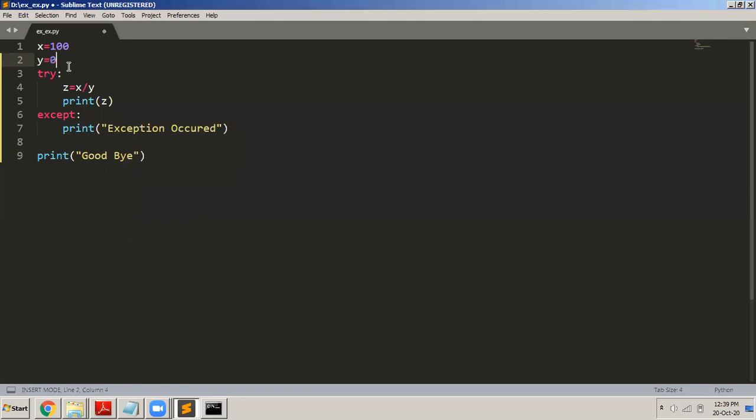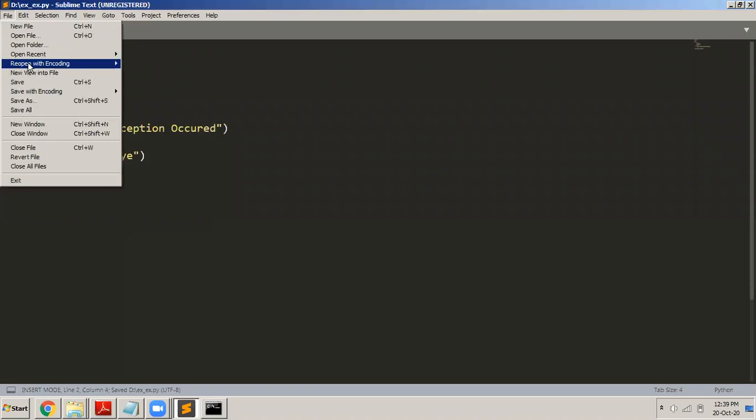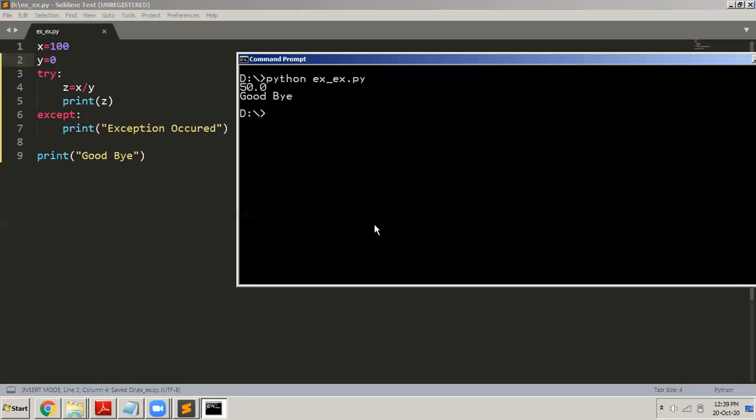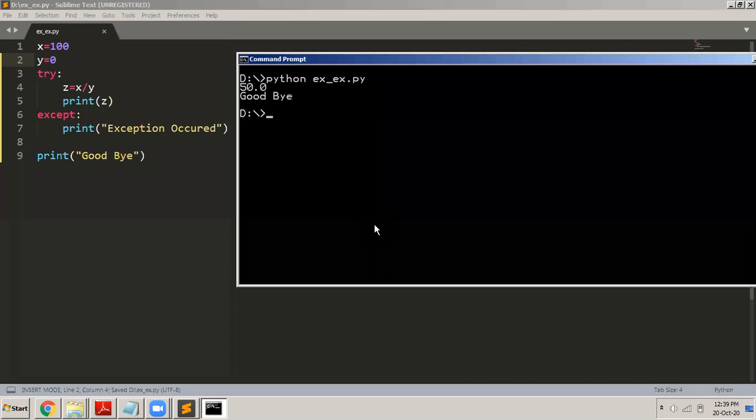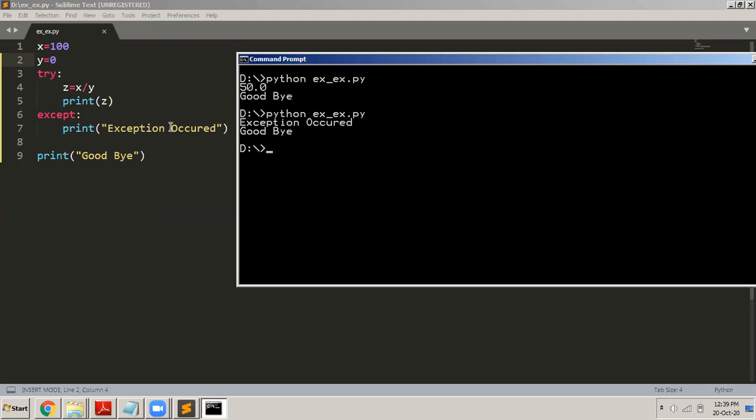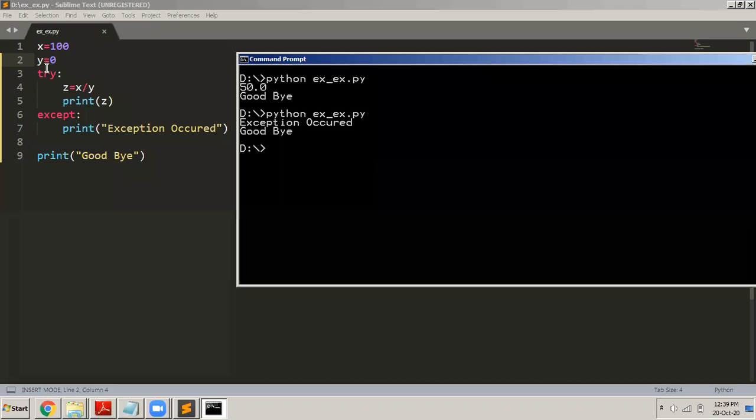I will initialize y to 0 and then I'll save the program and then I'll go here and try to execute. Now let us see what happens. So you can see now that it displays exception occurred and then goodbye. So let us now trace the program and see what all has happened. The first statement, x is equal to 100, has successfully executed. Y is equal to 0 also successfully executed.